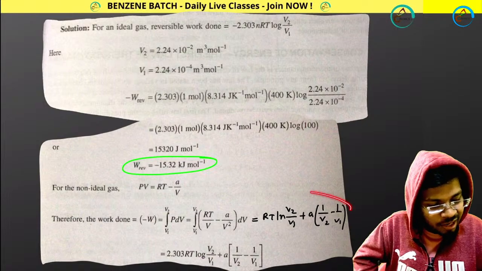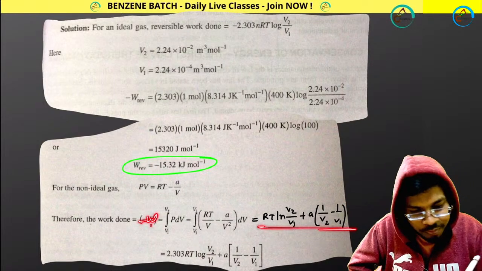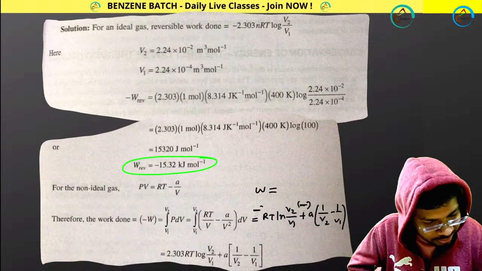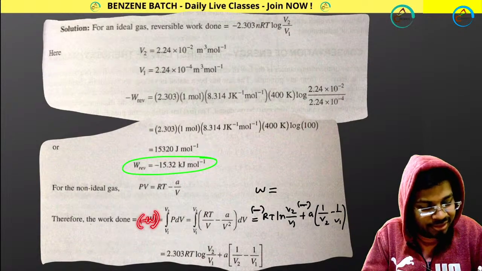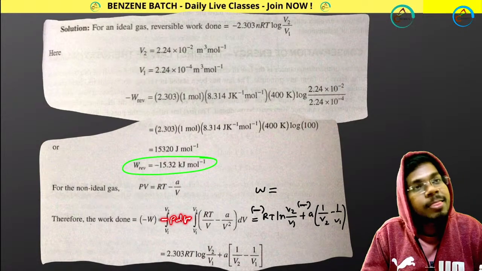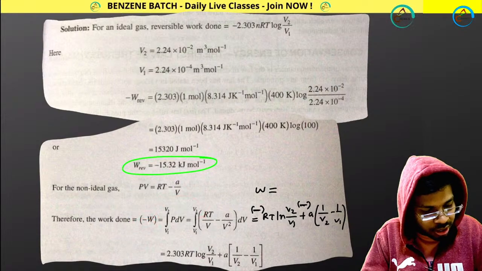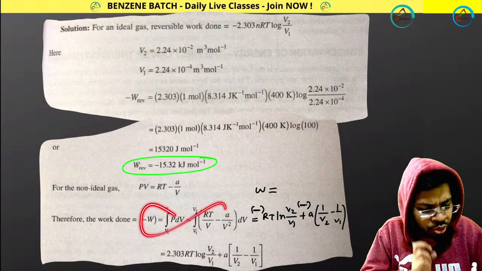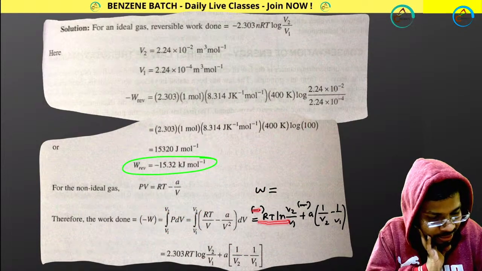And remember, this value is minus W. So what will be the real W? W will be equals to what? Negative sign here, negative sign here. W means it is minus W value. Look at this. So the actual equation is what? If I show you, it is minus P dV. And here they are taking W over here, minus W equals this, so plus W will be this. So you don't need to do this one. W will be minus this, minus this.